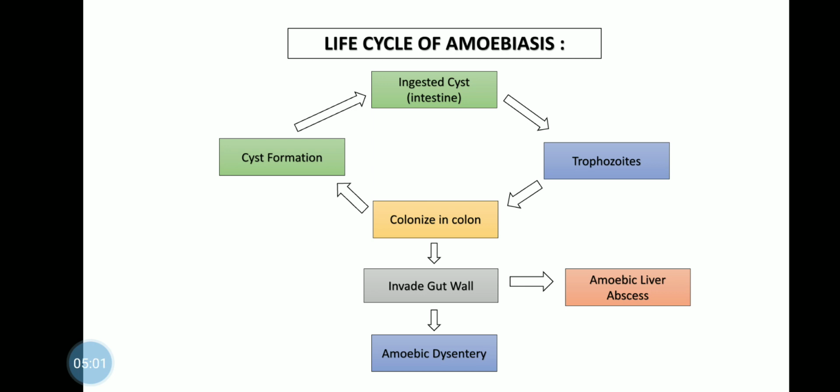Thus, the trophozoite form is responsible for both intestinal and extraintestinal symptoms of amoebiasis.